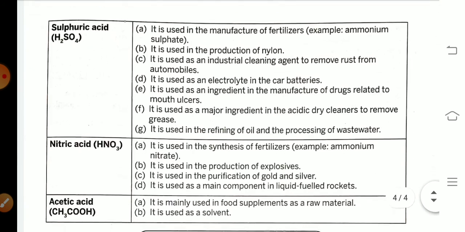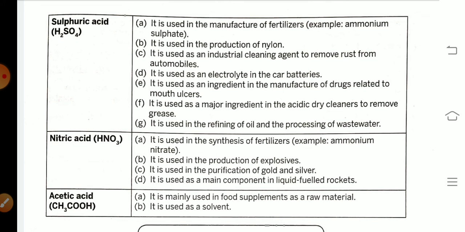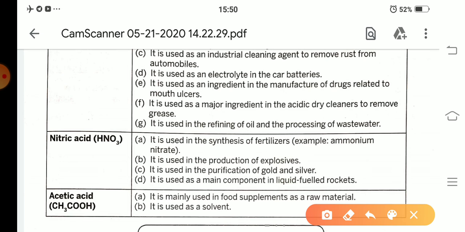Next, usage of sulfuric acid. It is used in the manufacturing of fertilizers, for example ammonium sulfate. Ammonium sulfate is formed with the help of sulfuric acid. Next, it is used in the production of nylon. It is used as an industrial cleaning agent to remove rust from automobiles. It is used as an electrolyte in car batteries. Also, students, sulfuric acid is known as battery acid, because it is used in car batteries.